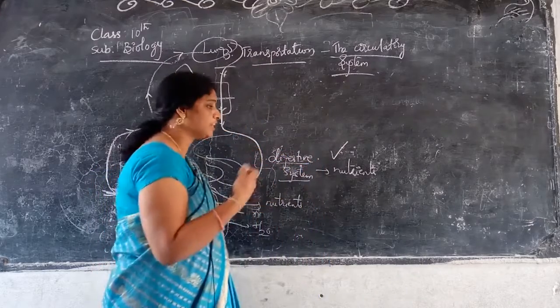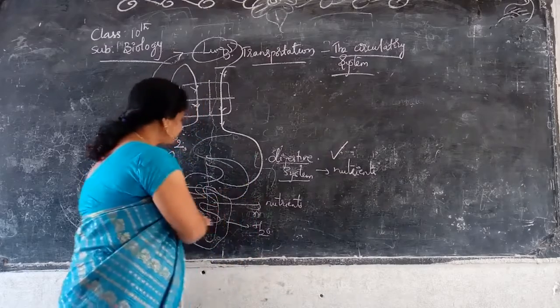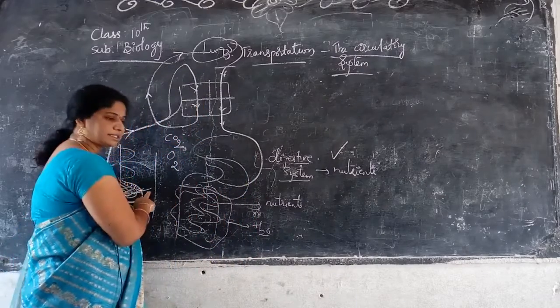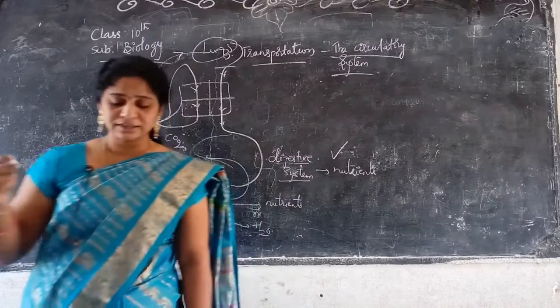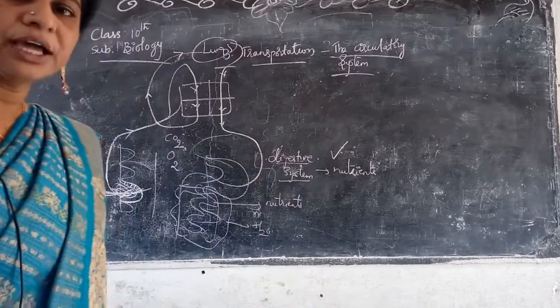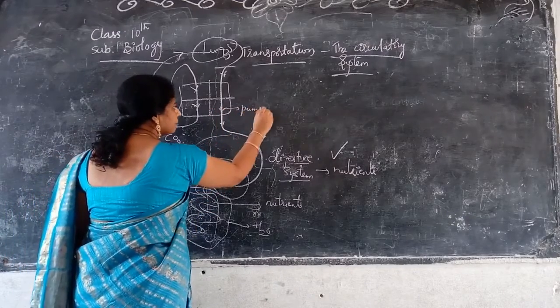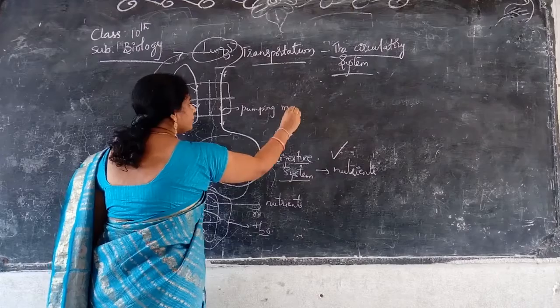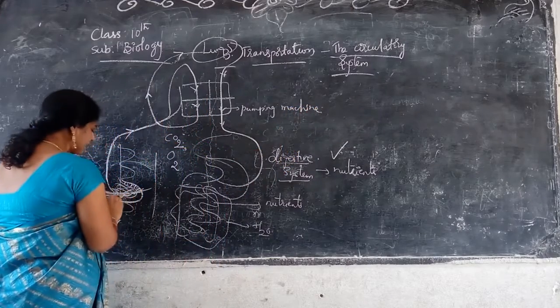Each and every cell of our body requires the nutrients, and for the transportation of gases, I said it is from the alveoli. For example, from the intestine, the blood vessel carries the nutrients to the heart. The heart is just a pumping machine. Blood is carried, but who is carrying it?